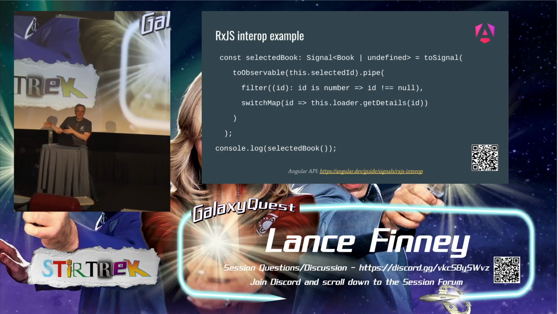Well, that call to the backend, Signals can't do that. Observables do that. So we convert that signal to an observable, and then that observable can do our switch map and all the stuff on the backend, and we can convert it to a signal to display it on the screen. So they each handle their areas of specialty.